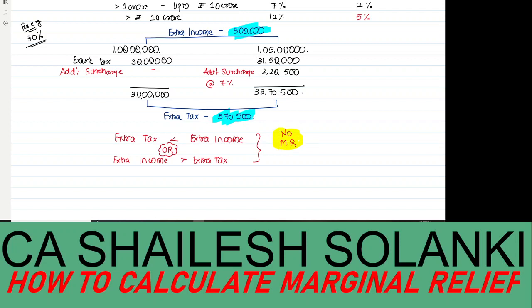Okay, now precisely why I have taken this topic, marginal relief, rather than going for the whole computation part, because many of you are not facing the difficulty while computing the total income or computing the total tax liability, but the people face the difficulty when they have to calculate a marginal relief, when to calculate the marginal relief and when not to calculate the marginal relief, that people don't know about it, and that is why the marginal relief topic is considered over here.